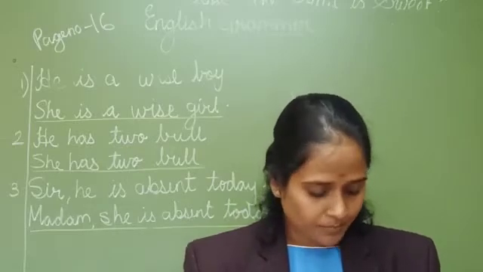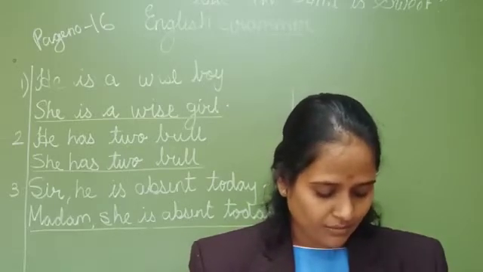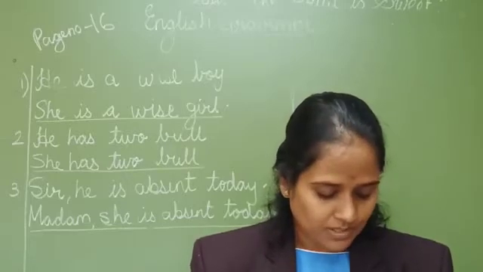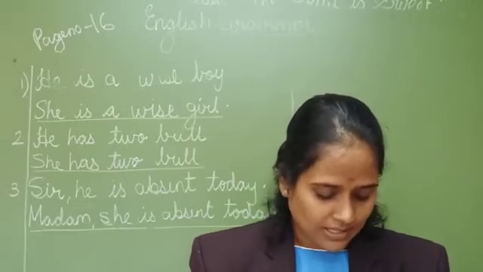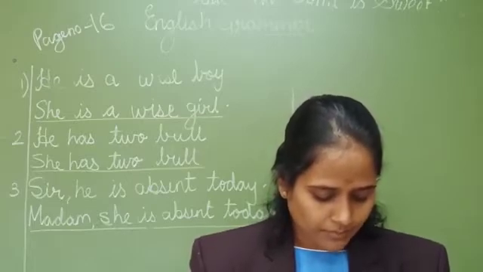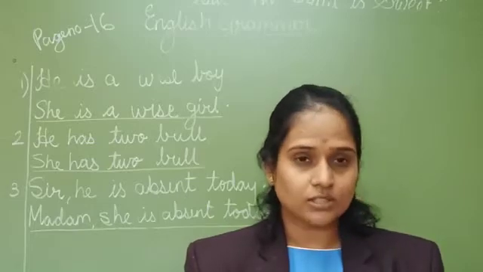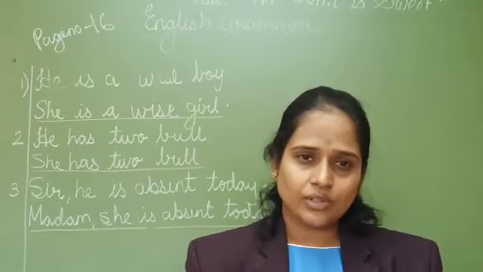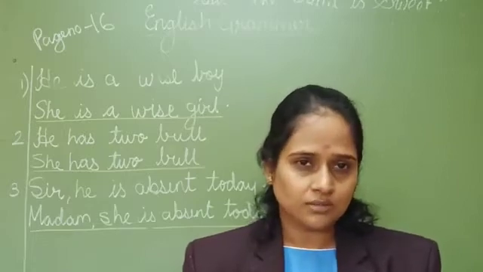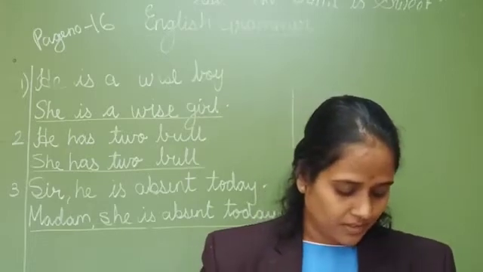Bull, male. Cow, female, F. Aunt, F. Tiger, M. Sister, F. Niece, F. Horse, M. Husband, M. Daughter, F. This way you have to write the answers, F and M, for the words given.